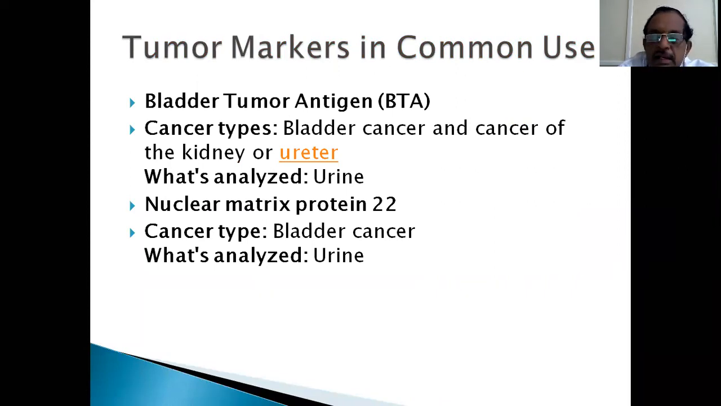Urine is again seen, analyzed for these things. Nuclear matrix protein 22 is again for carcinoma of bladder and urine. So one of the things, there was a discussion in a webinar recently: will you do tumor markers in a case of hematuria, wherein you can find a bladder tumor by an ultrasound examination? Why should you do a tumor marker to diagnose this?